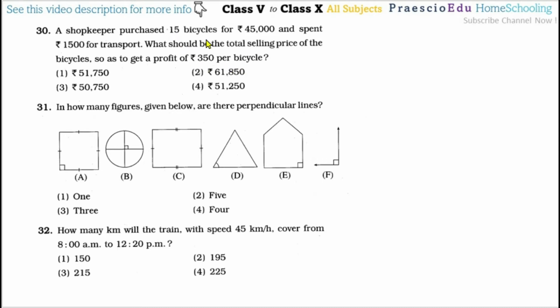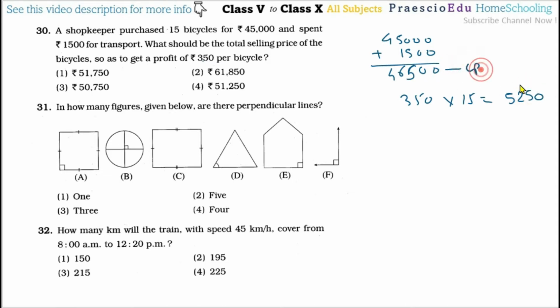So first of all, we will calculate his CP, and after this one bicycle's price. So 45,000 is the purchase price plus spending of 1,500, so that equals 46,500. And to get the profit, we multiply 350 by 15, so that equals 5,250. So now this is the CP and this is the profit.